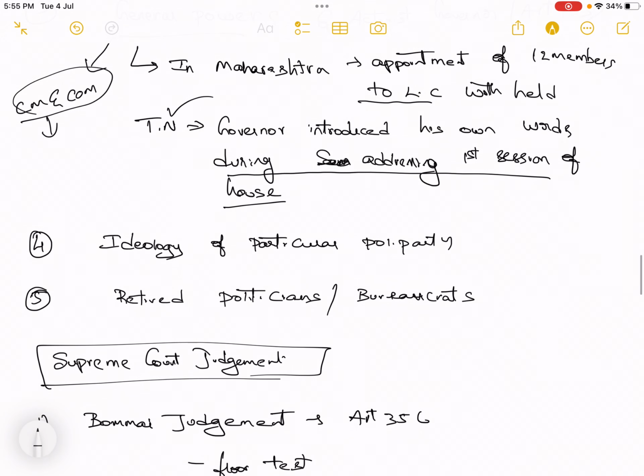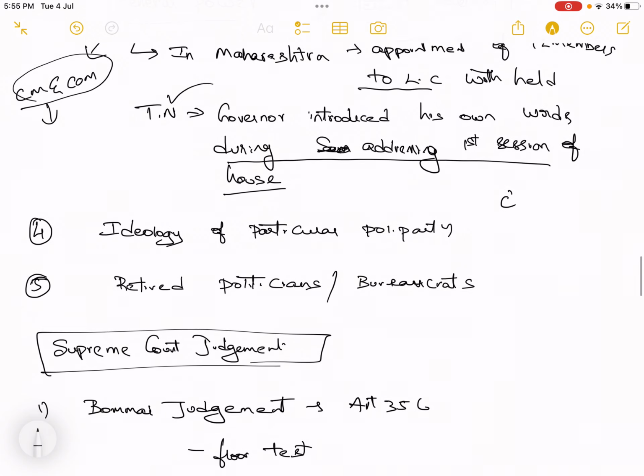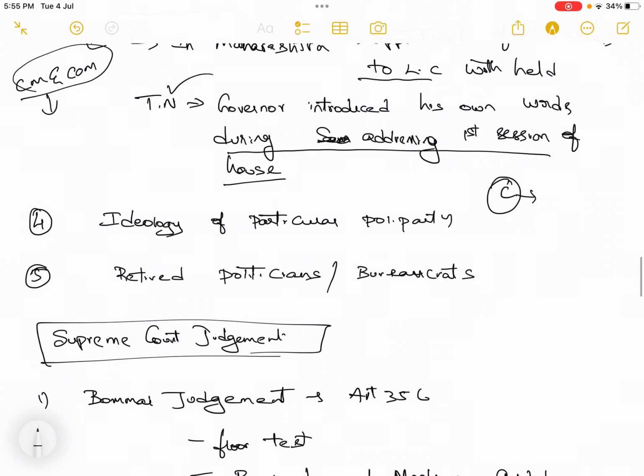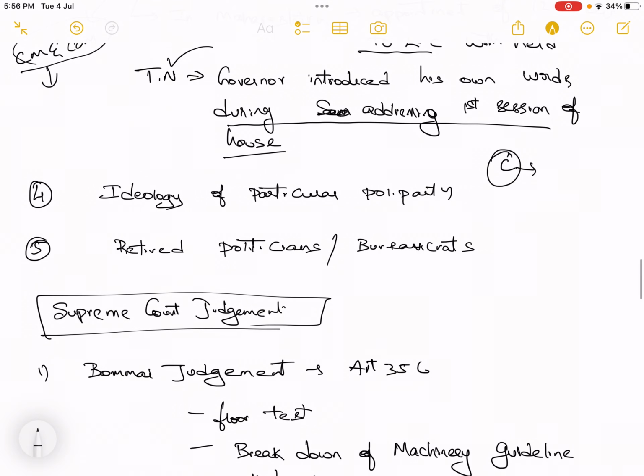These governors are carrying the ideology of a particular political party, or they have their own ideology. In general, they should abide by constitutional values: constitutional ethics, constitutionalism, constitutional principles. But they are not following these. They are having their own ideology. Because of this ideology, and because people appointed as governor are generally retired politicians or retired bureaucrats, they are trying to become loyal to the ruling political party. So because of these reasons, the governor position has become controversial.